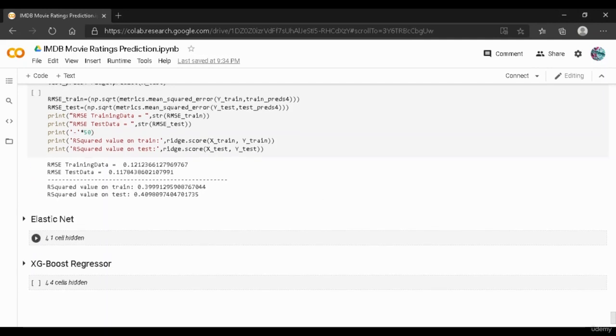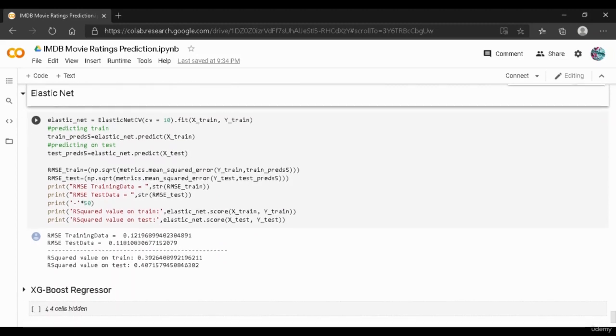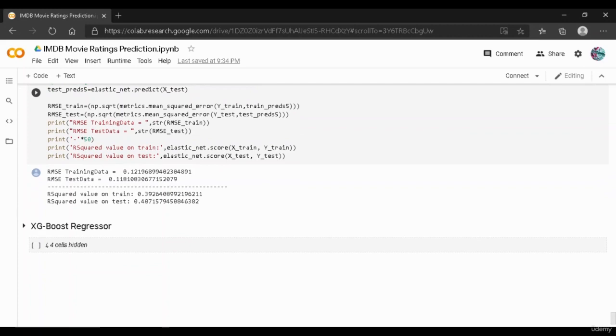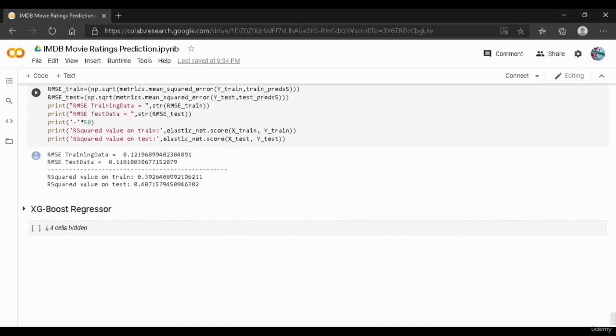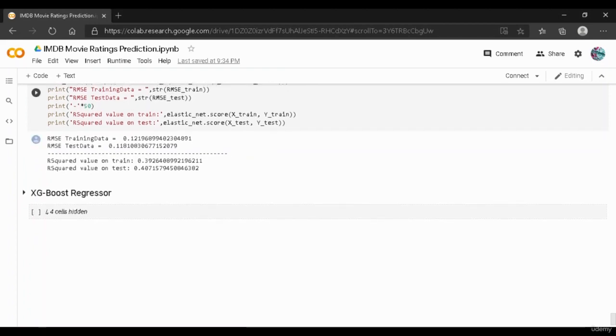And this is the elastic net model. Again, the same thing has been repeated over here. We have used the model on X train, Y train, then predicted the RMSE values as well as the R squared values. As you can see over here, again we have a lower RMSE value on train and test, which is 0.12 and 0.11. But when it comes to the R squared value, the R squared value on train is 0.39 and the R squared value on test is 0.40. So far the random forest regressor is on top.